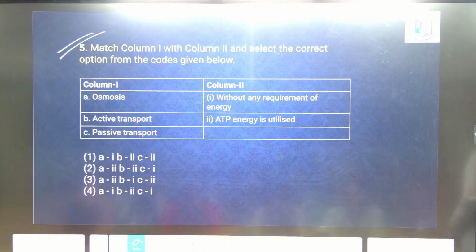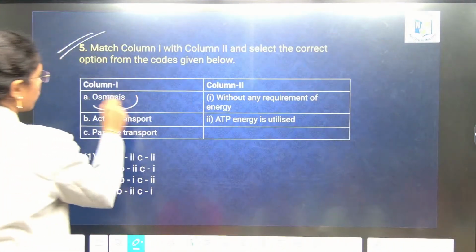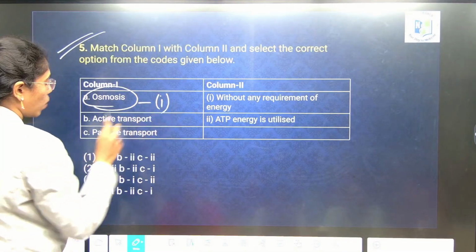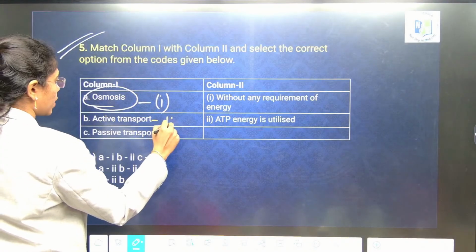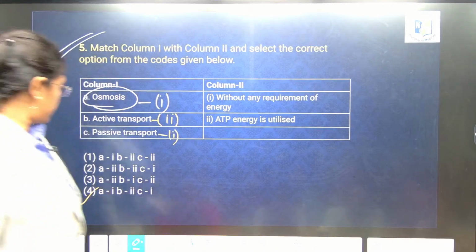Don't be in a hurry. Think and answer. Fourth one? Sure? A. Osmosis without energy, which is option 1. Active transport? Energy is utilized. Passive transport? Done? Next.